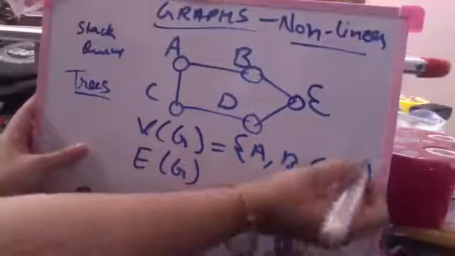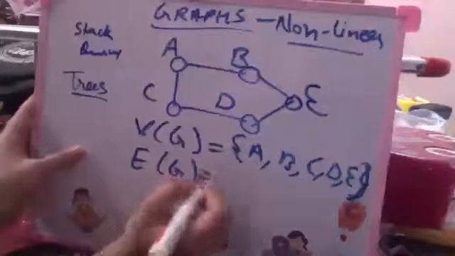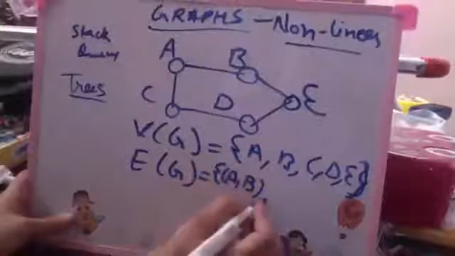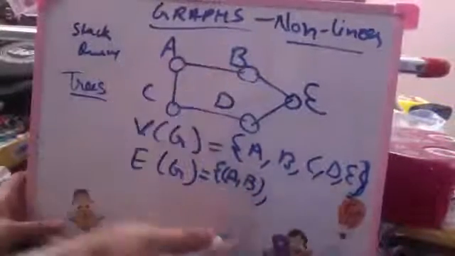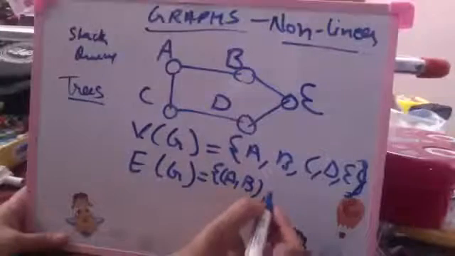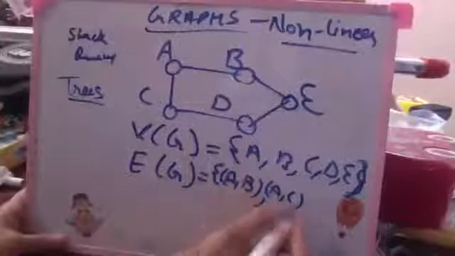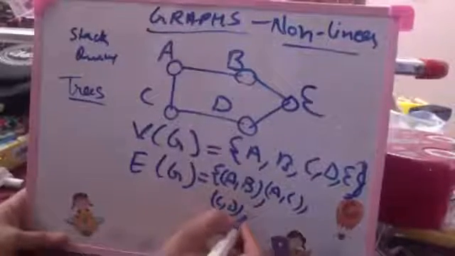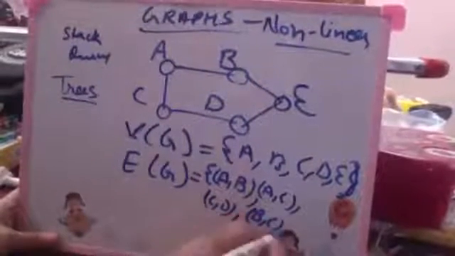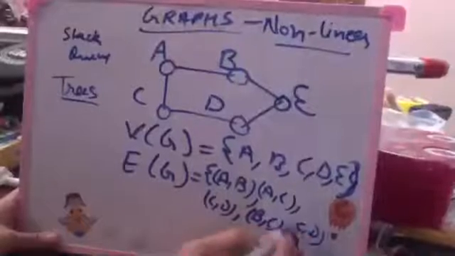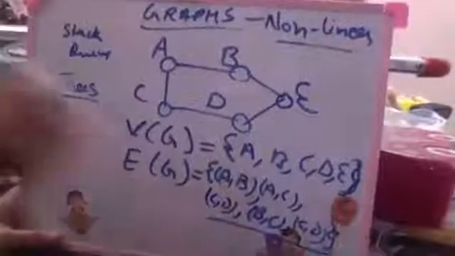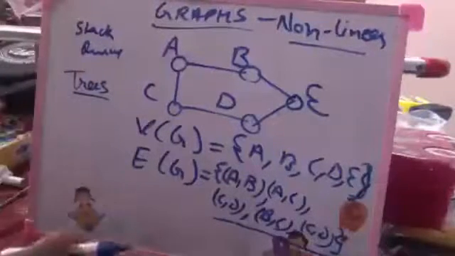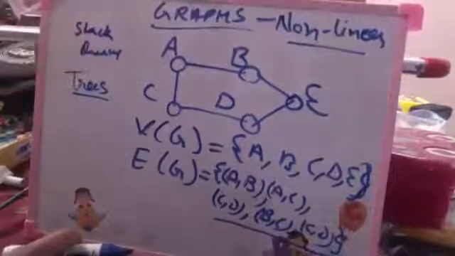5 vertices are there, and the set of edges becomes A to B is an edge. Can you all see the line A to B? Yes, no? A to C is another edge. C to D is an edge. BC and CD is an edge. Do you all understand the meaning of vertices and edges? This is how I represent a basic graph.